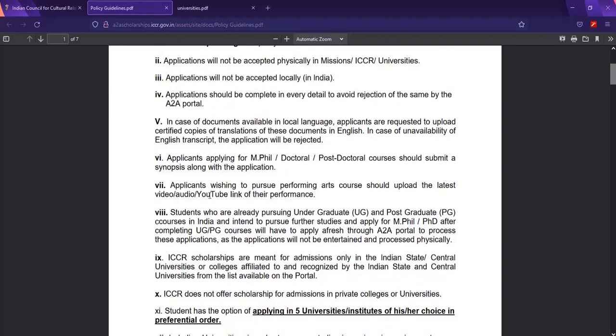Take note. Students who are already pursuing undergraduate and postgraduate courses in India and intend to pursue further studies and apply for Master of Philosophy or PhD courses will have to apply fresh. If you applied in past years and want to apply this year, you don't necessarily have to use the same account.